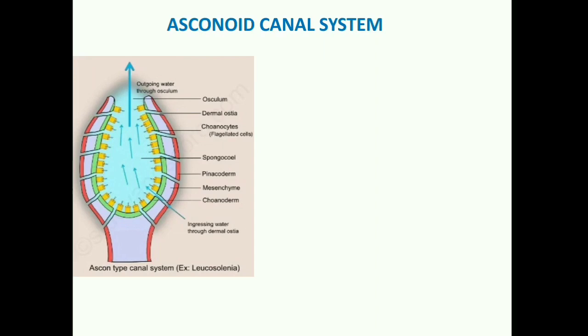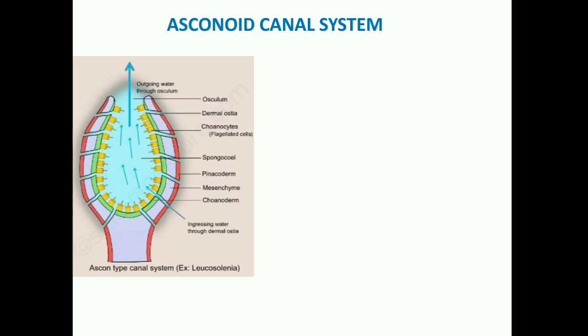In this diagram you can find that the sponge body wall is unfolded, and due to the unfolding of the body wall, no canals are seen. Dermal ostia are there, but they are communicating directly with the spongocoel, and the spongocoel is lined by flagellated collar cells.